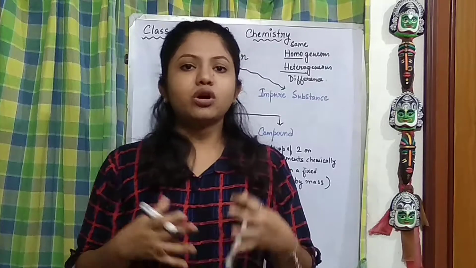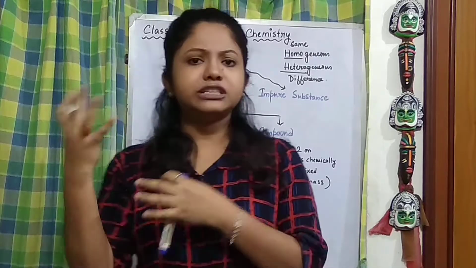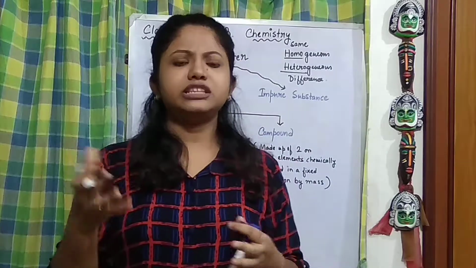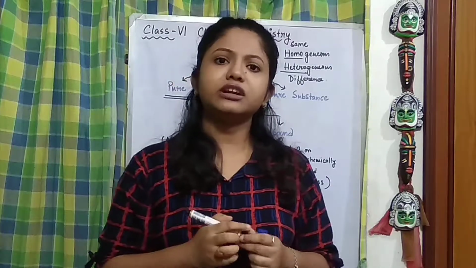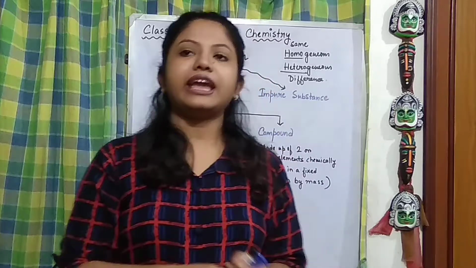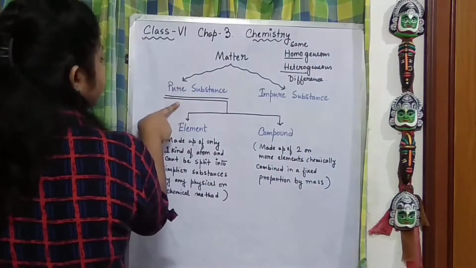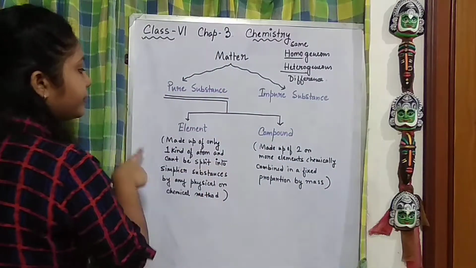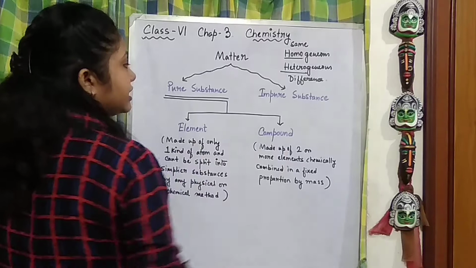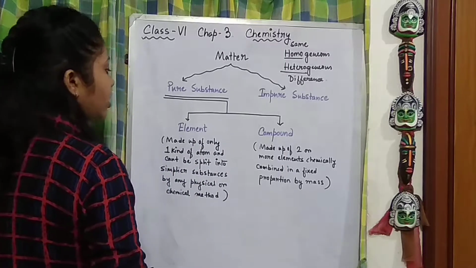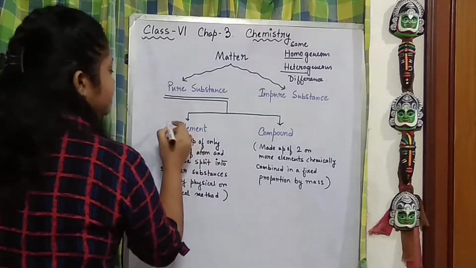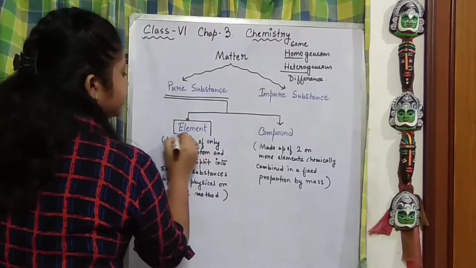Now let's talk about whether we can classify these pure substances further. Scientists found that pure substances can be divided into two kinds. They are called elements and compounds.